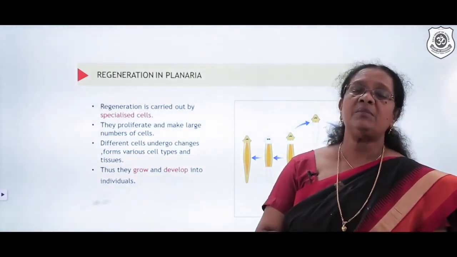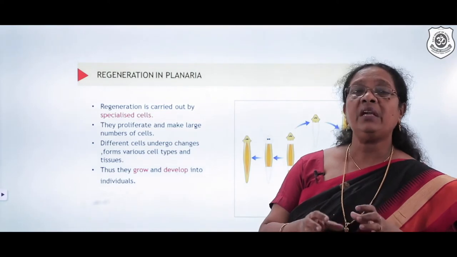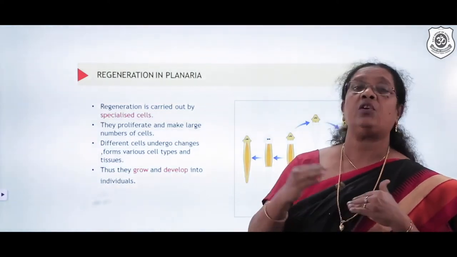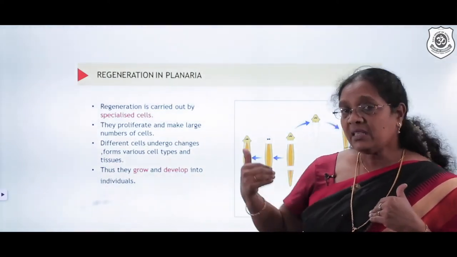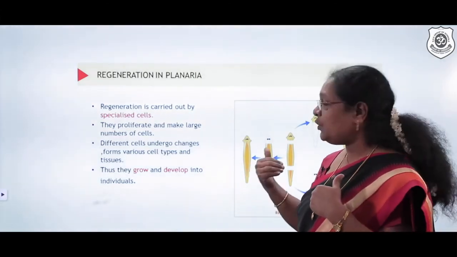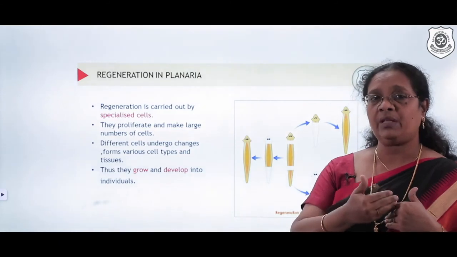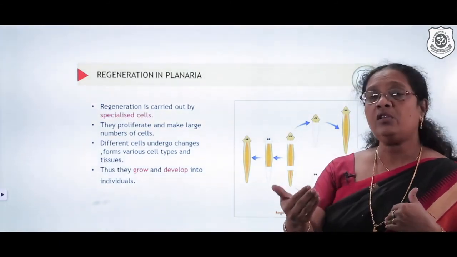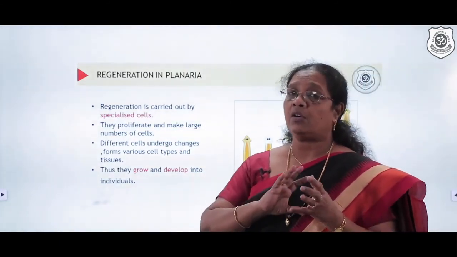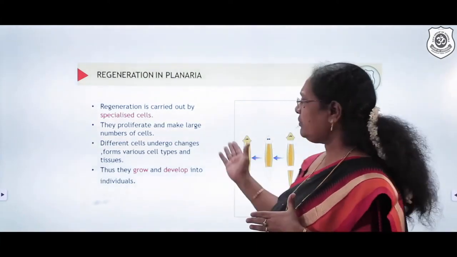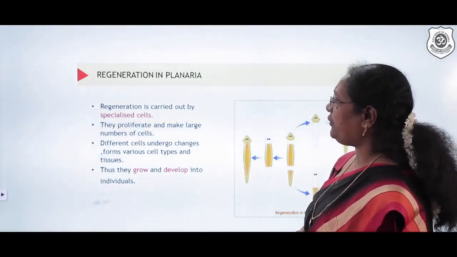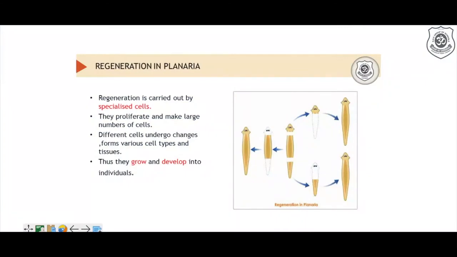When we talk about fragmentation in Spirogyra, they have not reached the tissue level or an organ level. But in the case of planaria, the cells are divided, they have reached the tissue level, and then they also have come to the organ level as such. That is what we find in planaria. Regeneration is supposed to be done by specialized cells which are found all over the body in planaria.